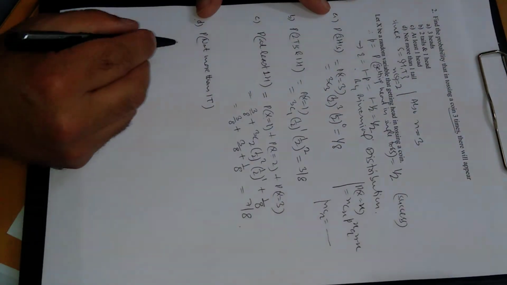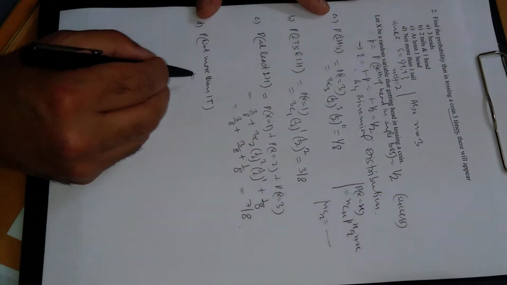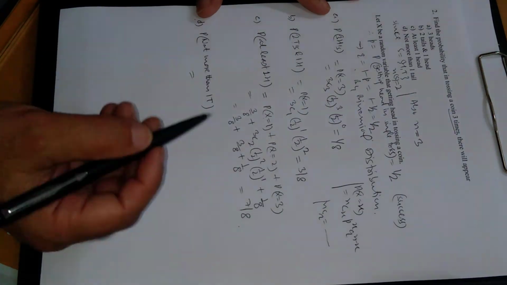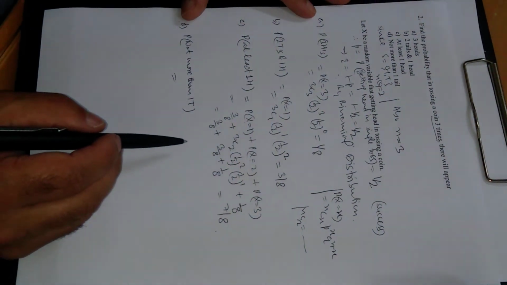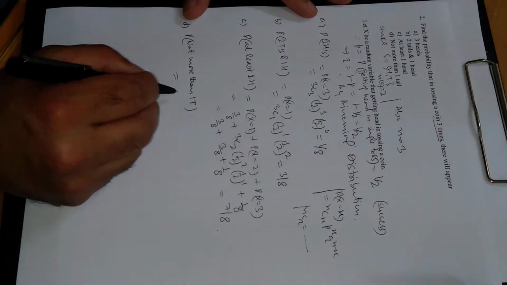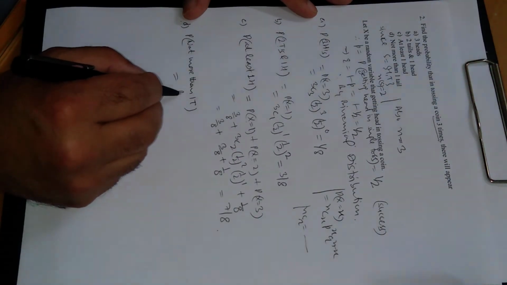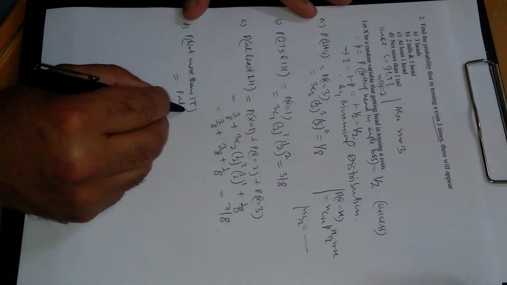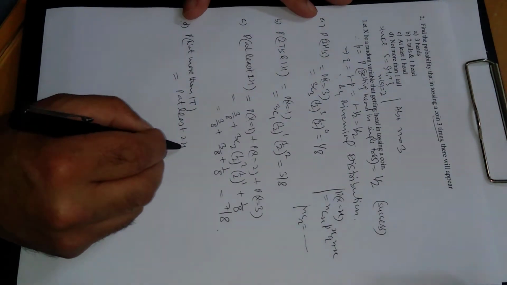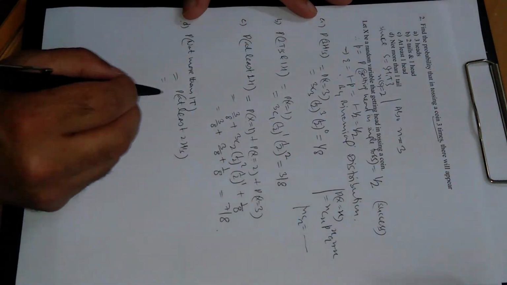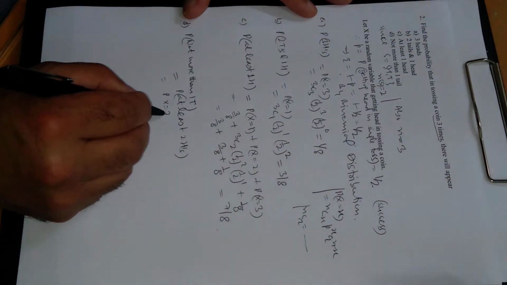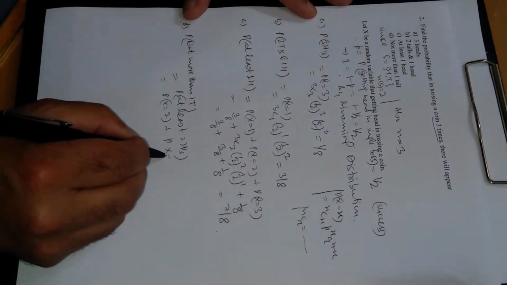And finally, last, not more than one tail. First of all, we have to convert this in terms of head, because our random variable is in terms of head. Not more than one tail means at least two heads, minimum two heads, because maximum trials are 3. So minimum two heads means either two heads or three heads.